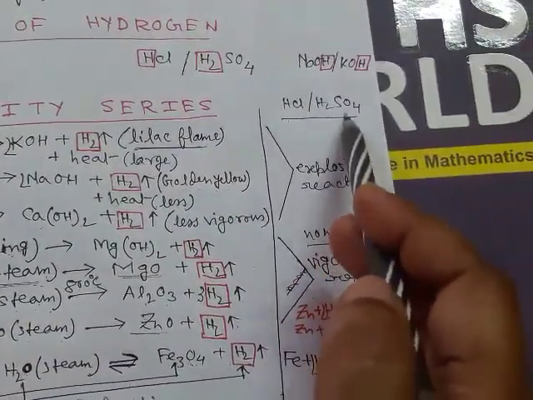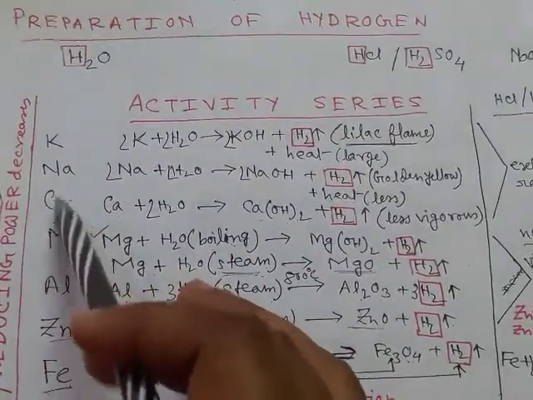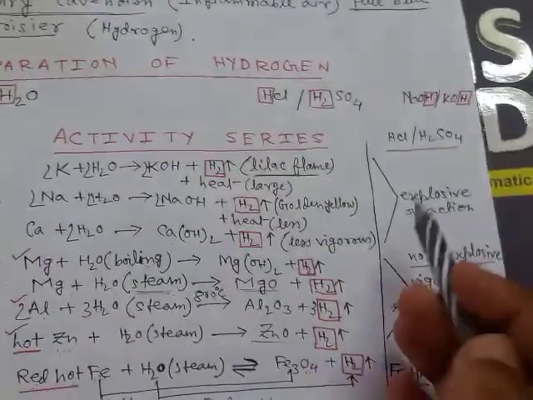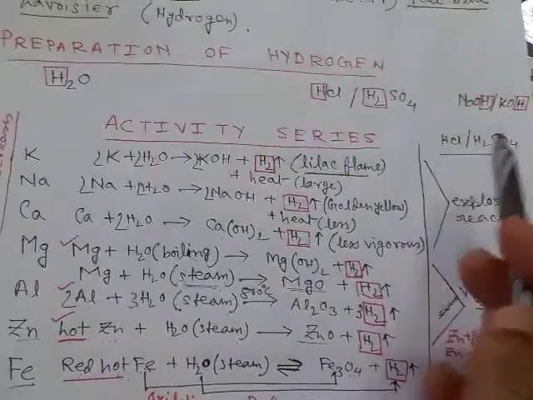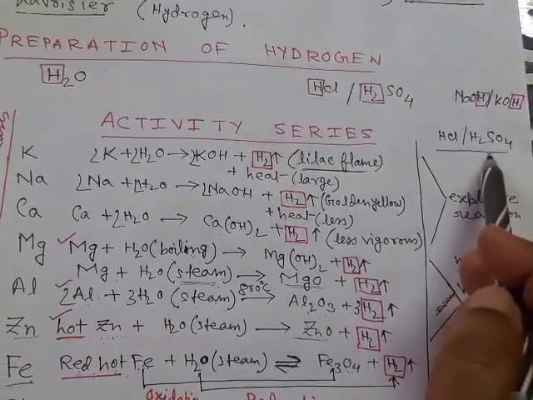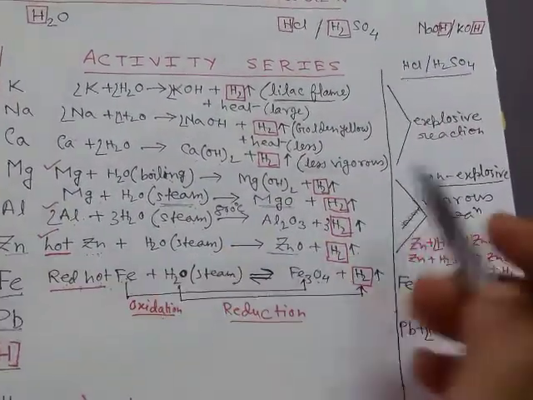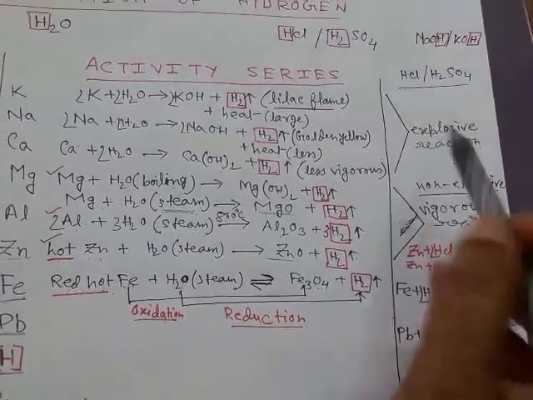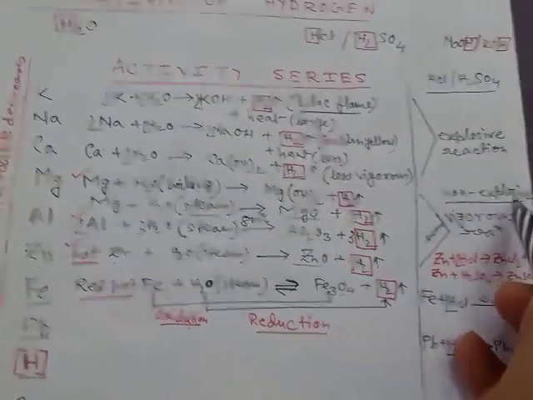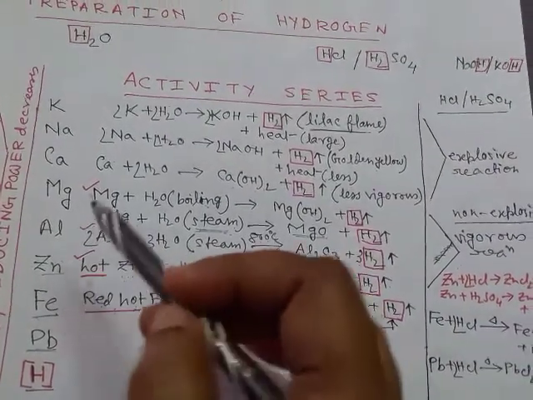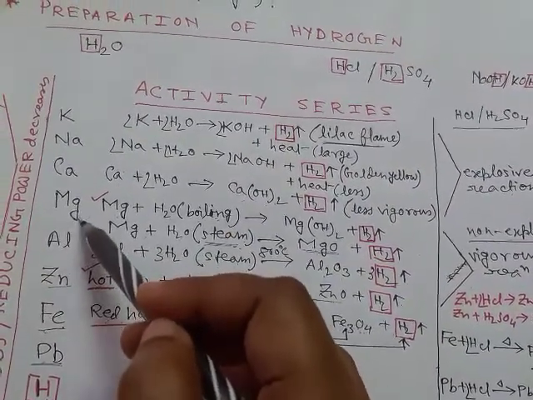Now, to produce hydrogen from acids like HCl and H2SO4: potassium, sodium and calcium, being very reactive, cause explosion when they react with HCl or H2SO4. They are not used to form hydrogen from HCl or H2SO4. Whereas magnesium, aluminium and zinc form vigorous reactions with HCl or H2SO4, but these reactions are non-explosive. So these metals can be used to generate hydrogen, but magnesium is expensive, so it is not used.